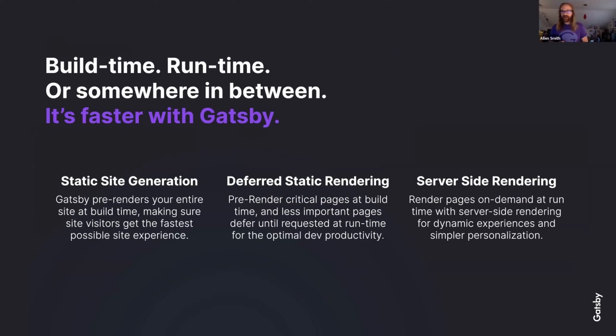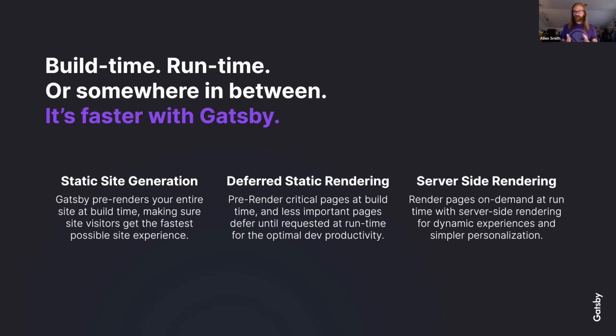So we talked a lot about static sites. Static site generation is one way of rendering these pages, but what a lot of people don't necessarily know is that Gatsby doesn't just do static site generation. We also have what you might consider traditional server-side rendering, where content is rendered on request when somebody's browser visits a page. Their browser sends a request to a web server, the web server renders that content and delivers it back to the web browser.